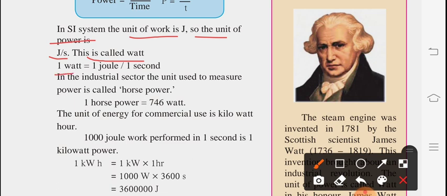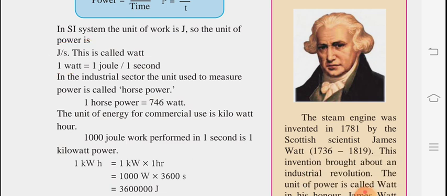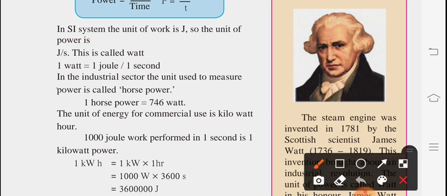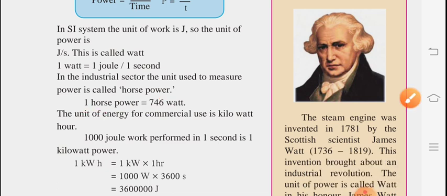That means 1 joule work done is happening within 1 second. That means 1 watt power is there. In the industrial sector, the unit used to measure power is called horsepower. 1 horsepower is equal to 746 watt.